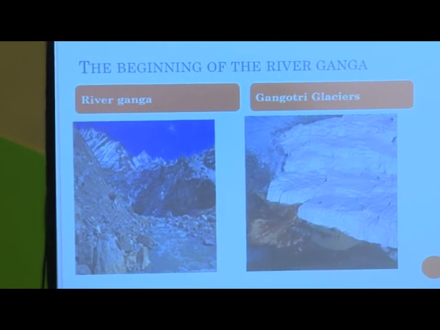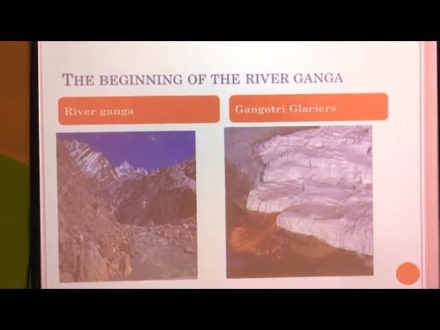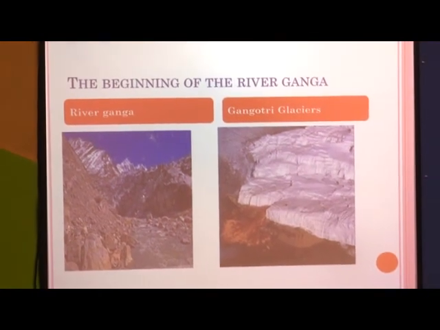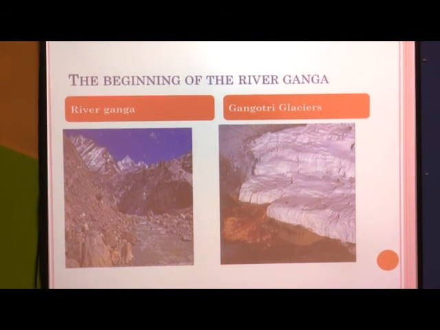So if the land is fertile, we can do more cultivation and produce more grains or food items. It receives heavy rainfall due to the trees and forests that are there. Now come to the point of the beginning of the river. I told you about having a look at the river Ganga. See, these are the mountains, exactly in the first picture.